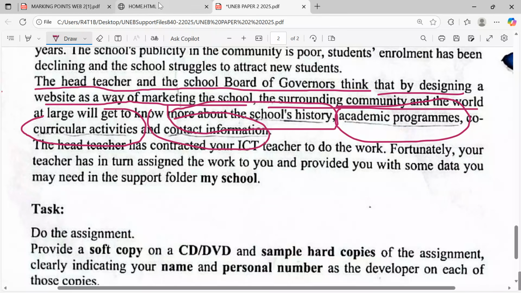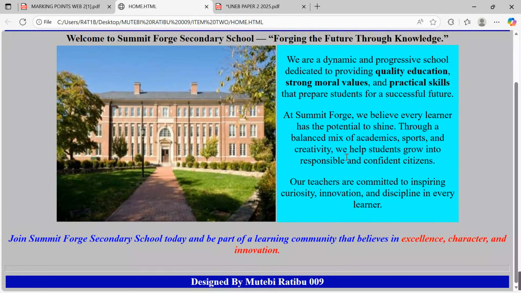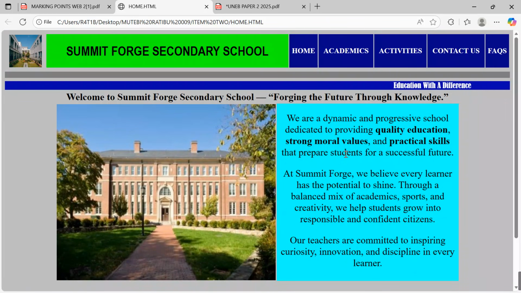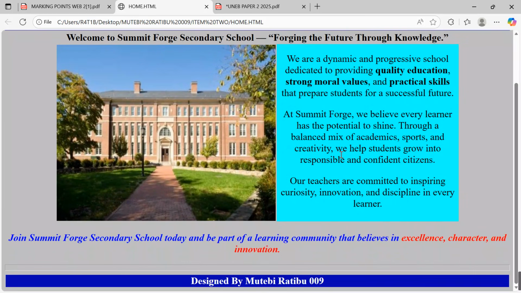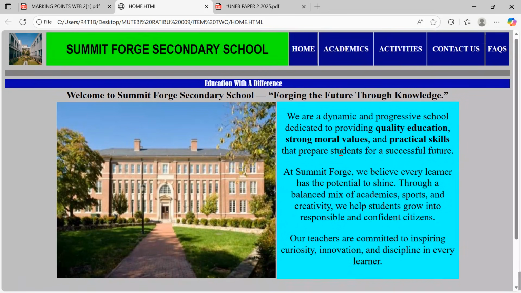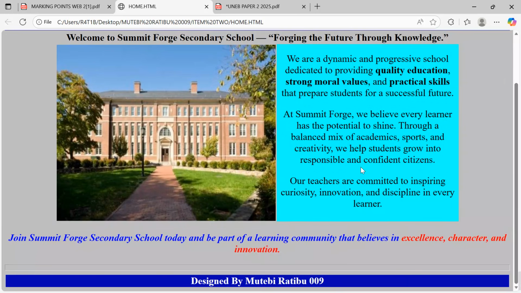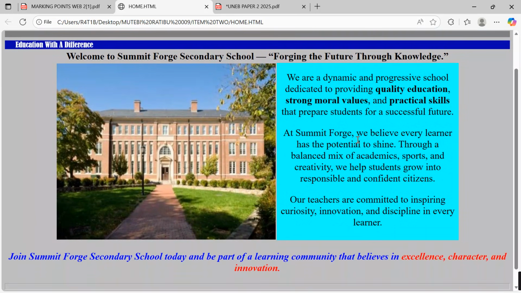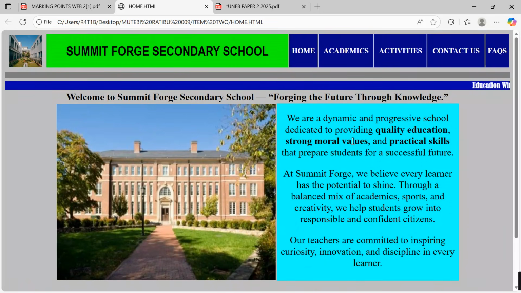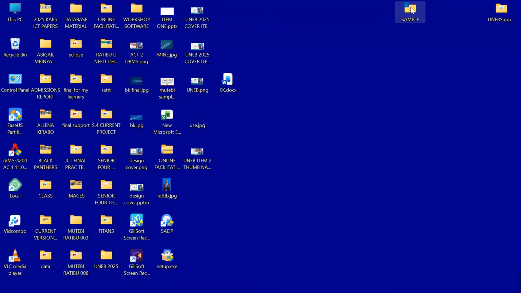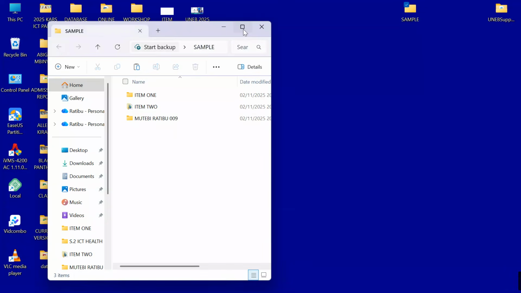So here I have designed for you a dummy project which we are to use as a master plan, as a blueprint, as we come up with our own project as we go through. This project has over 5 pages where we have looked at the home page. On the home page, we have looked at some sample information on what makes up our school. Then the academic page.